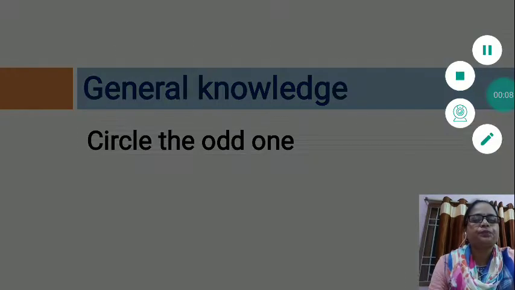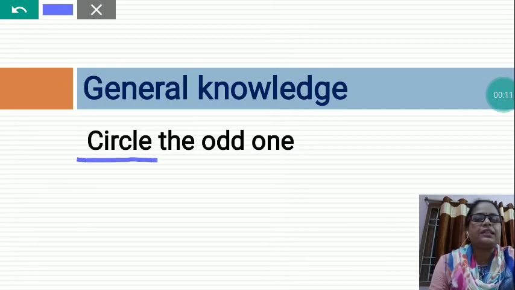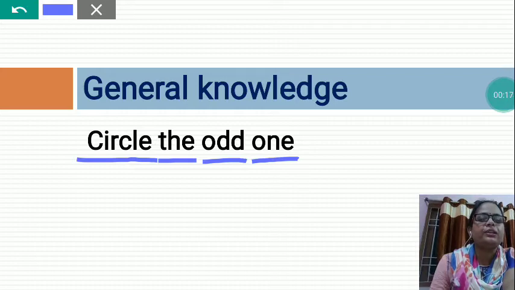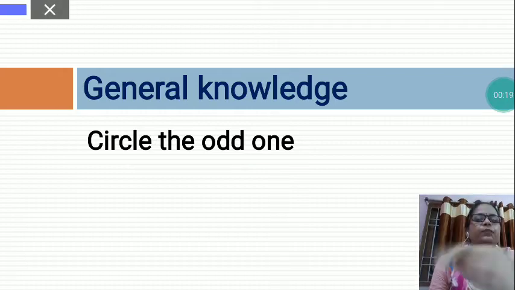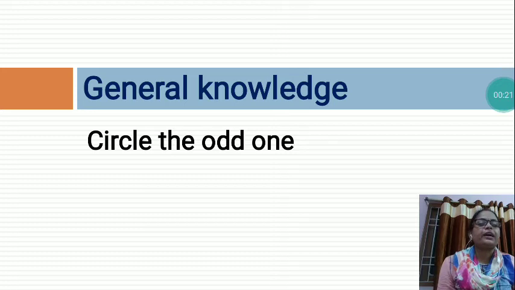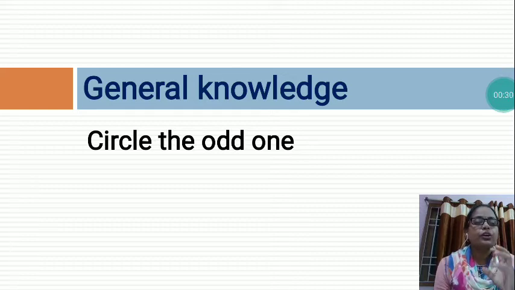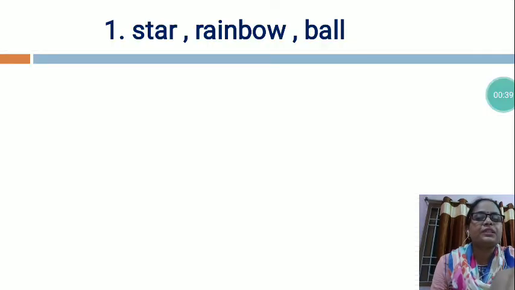The topic name is circle the odd one. In this topic, children, I will give you three options and you will have to choose one option that is not suitable with the others. So you will have to find out and circle it. So the first is